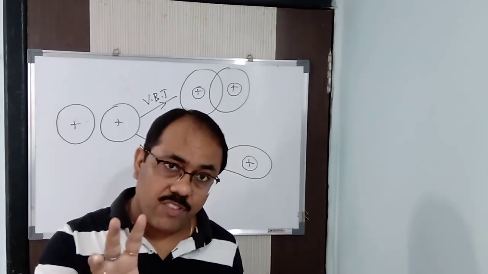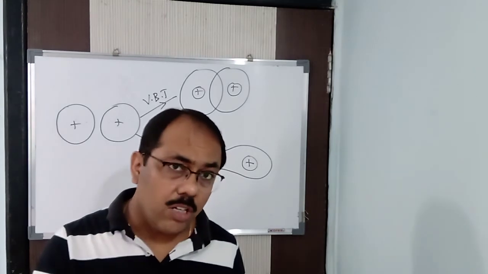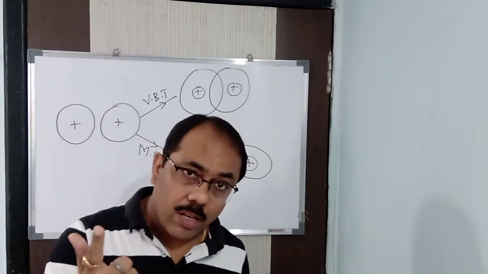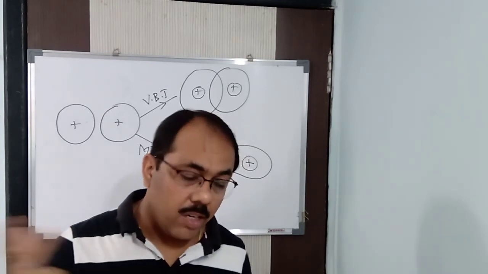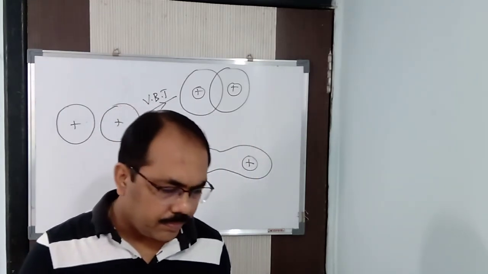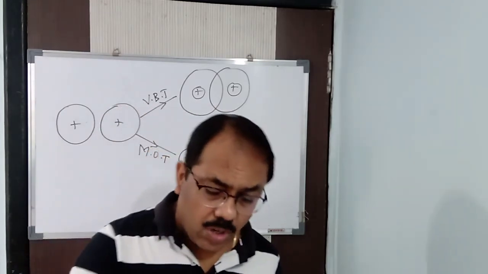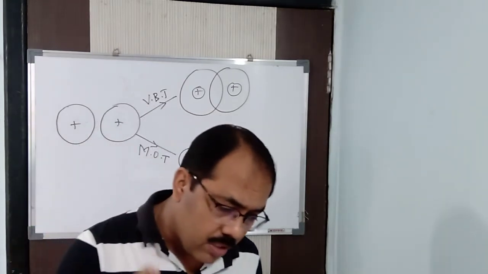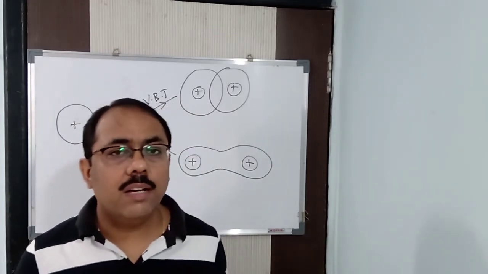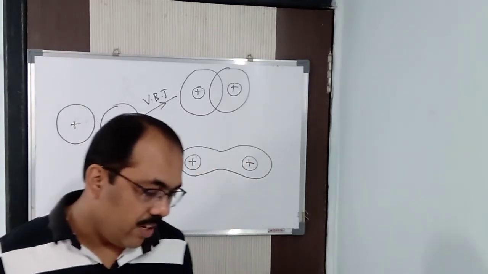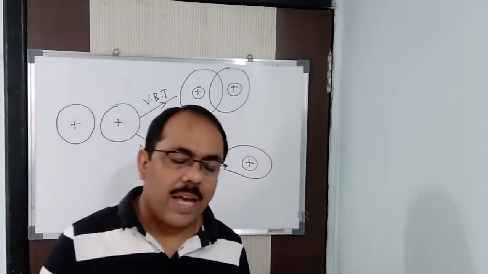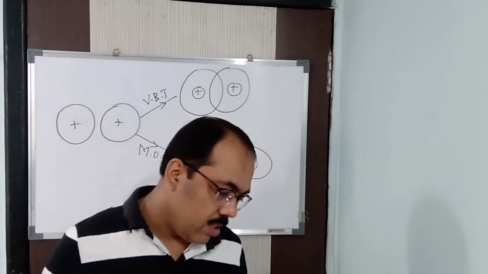You have seen it. Last day we drew the atomic orbitals, and then I drew the molecular orbitals. In the molecular orbitals, how many electrons did I keep? Maximum 2. It can be 1, but the maximum is 2. It cannot be 3. So molecular orbital theory is in accordance with Aufbau's principle, Pauli's exclusion principle, and Hund's rule of maximum multiplicity. I have discussed this with you in the postulates. If you go through the postulates, you will find it. It is clearly said that each molecular orbital can accommodate a maximum of 2 electrons of opposite spin.